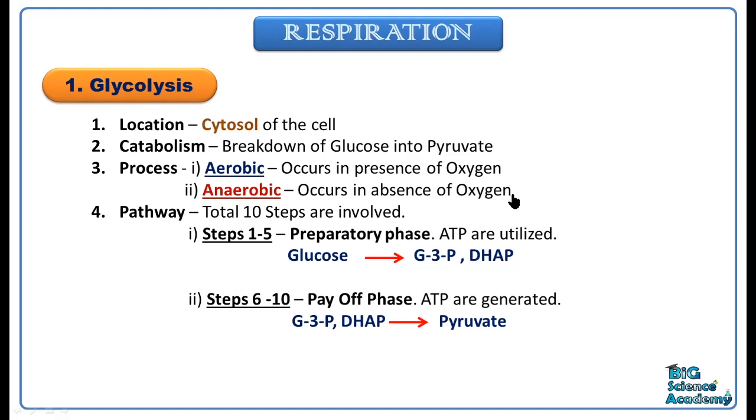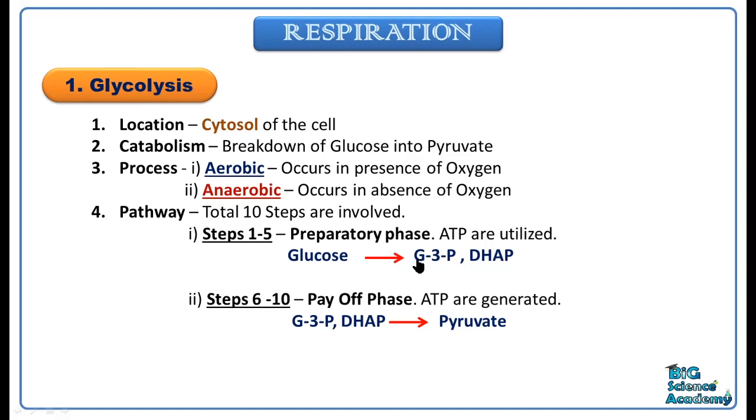Generally, the glycolysis process contains 10 steps. The first 5 steps, from step 1 to step 5, are known as the preparatory phase, in which ATP is utilized. In these steps, glucose is converted into glyceraldehyde 3-phosphate and dihydroxyacetone phosphate.